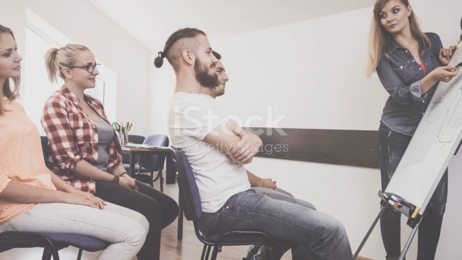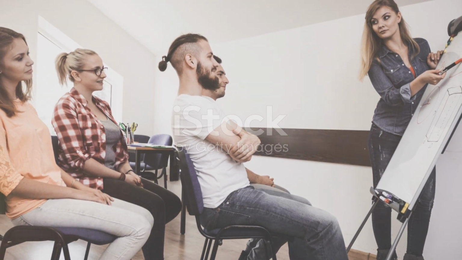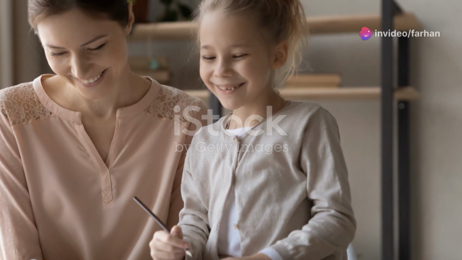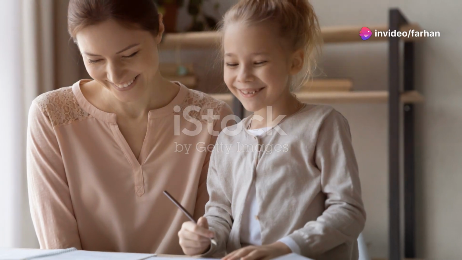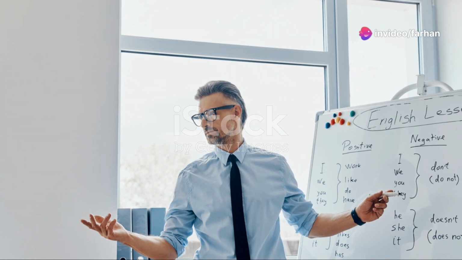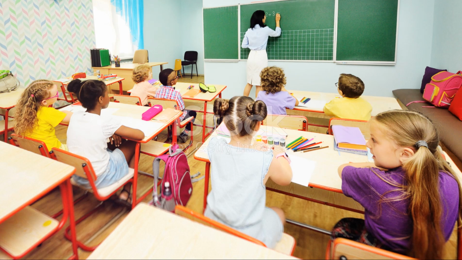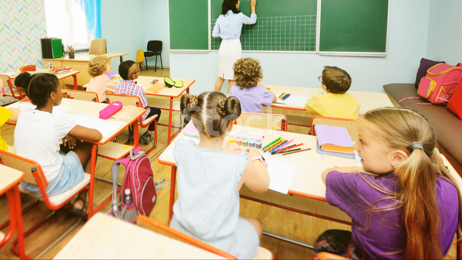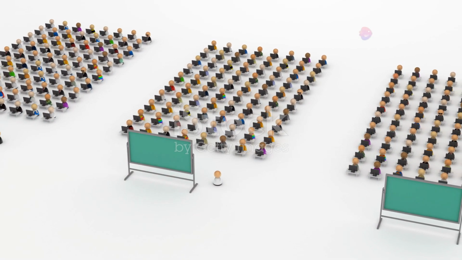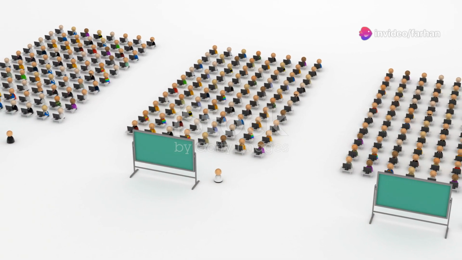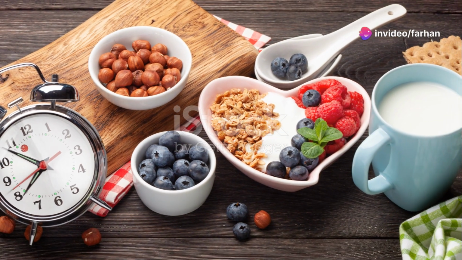Simple future: subject plus will plus verb in base form plus object. I will eat breakfast tomorrow. Future predictions, intentions. Future continuous: subject plus will be plus verb with ing plus object. I will be eating breakfast at 8 a.m. Actions in progress in the future. Future perfect: subject plus will have plus verb in past participle plus object. I will have eaten breakfast by 9 a.m. Actions completed by a future time.